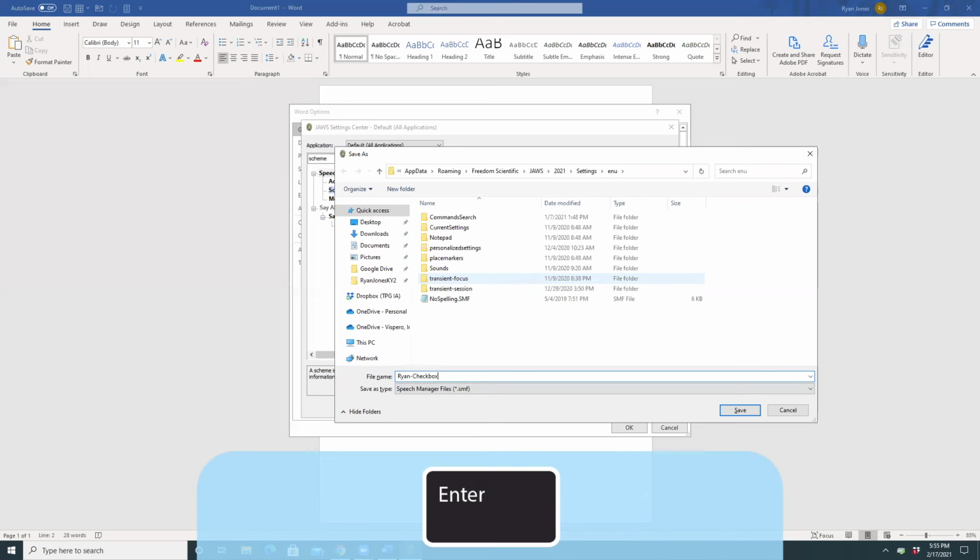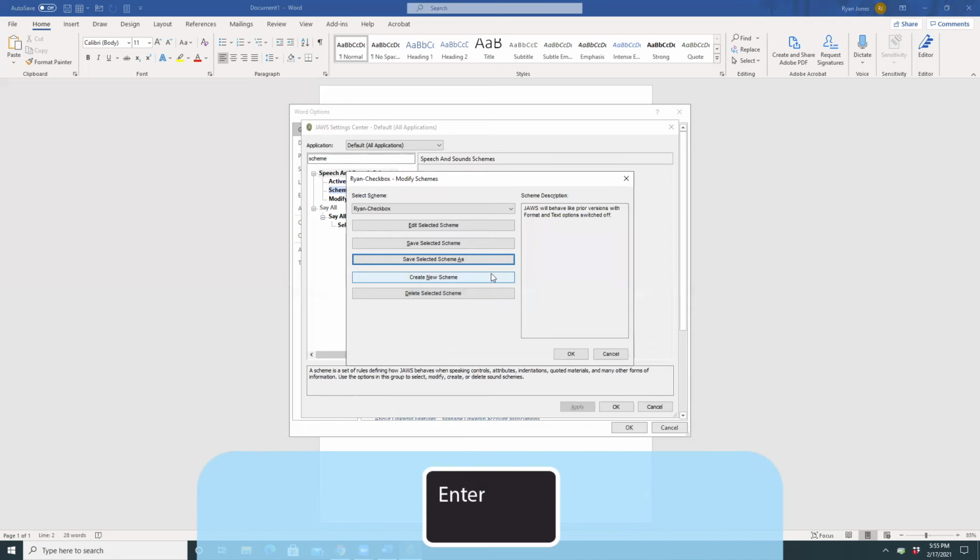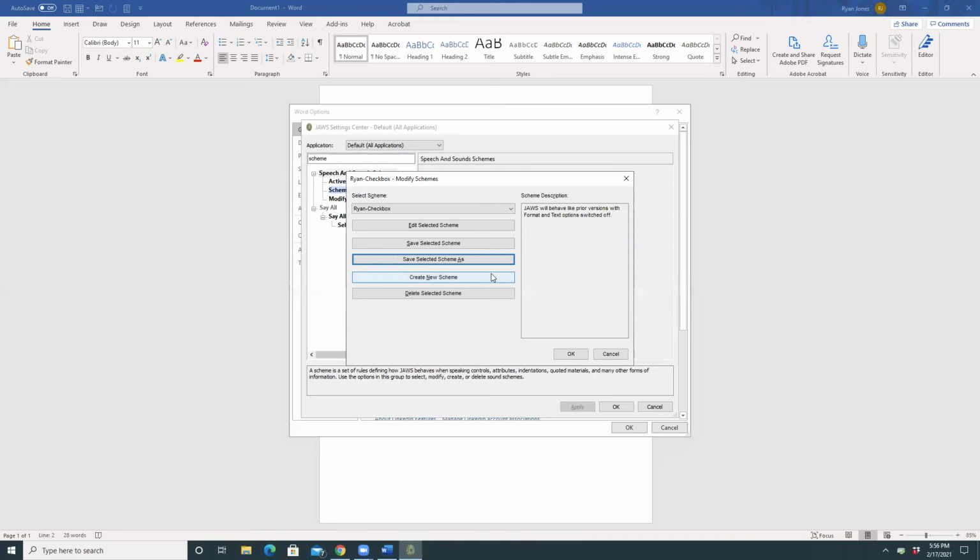And I'll press enter. Checkbox. Enter. Default (all applications) - JAWS Settings Center dialog. Classic - Modify Schemes dialog. Save selected scheme as button. Okay, so now I'm back here on the Save As.